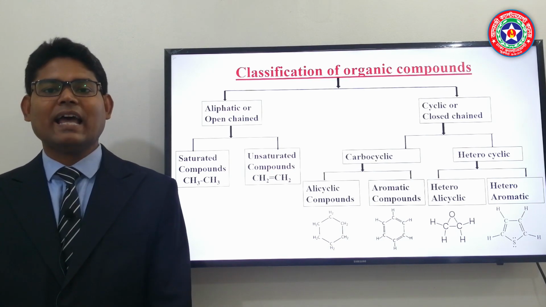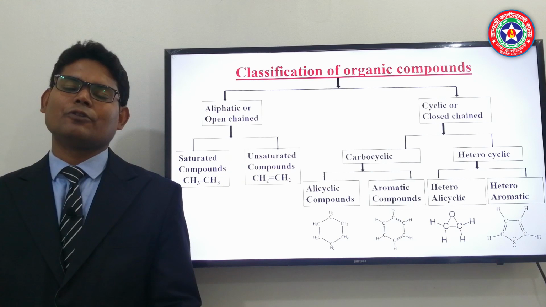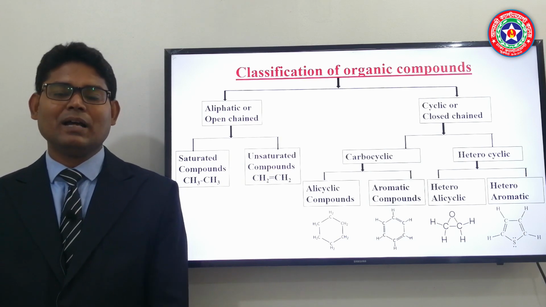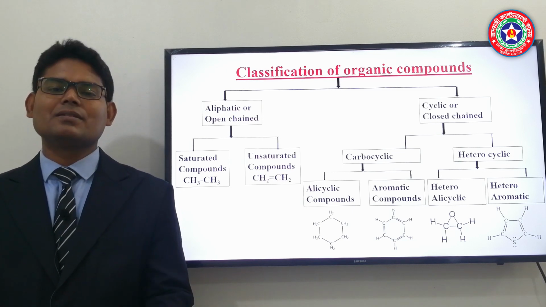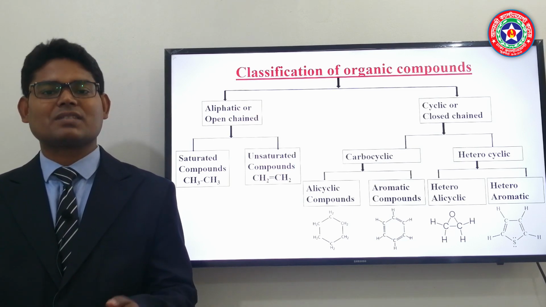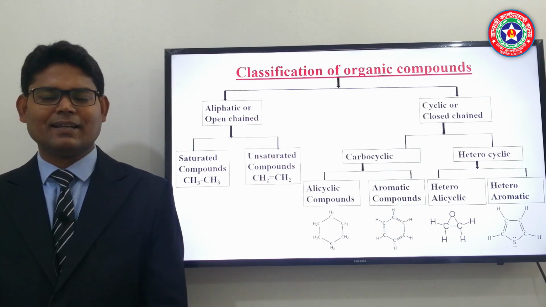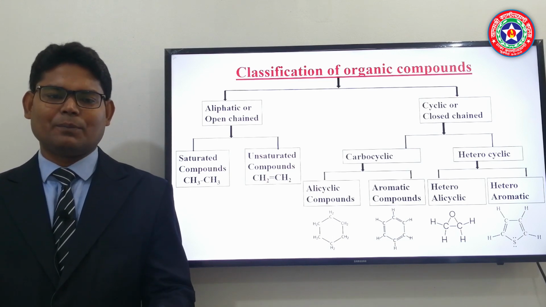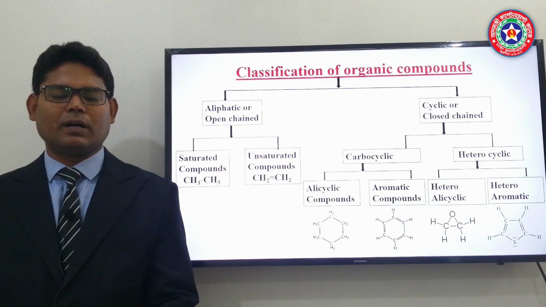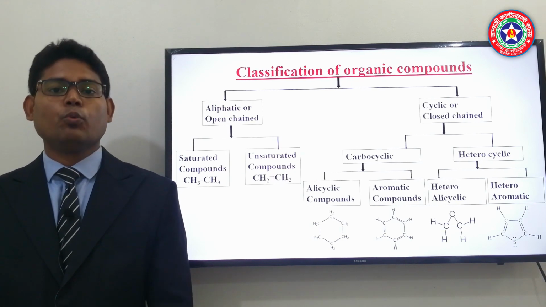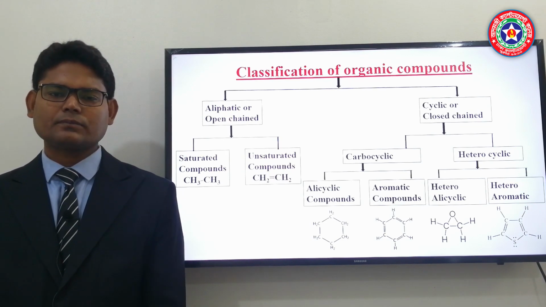And in another part, aromatic compound, it is also formed by carbon atoms, but here there will be alternating double bonds, conjugated double bonds, and these double bonds, pi electrons, are delocalized. These are called aromatic compounds. And in another chapter, on aromatic compounds, we are going to discuss them elaborately.